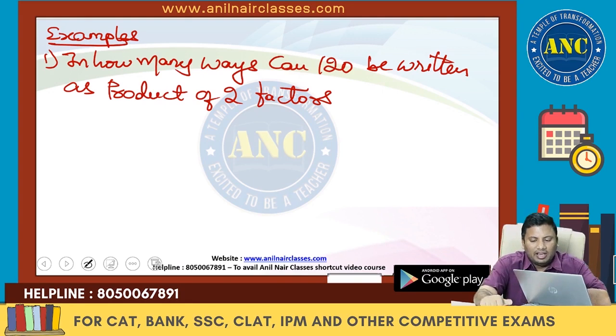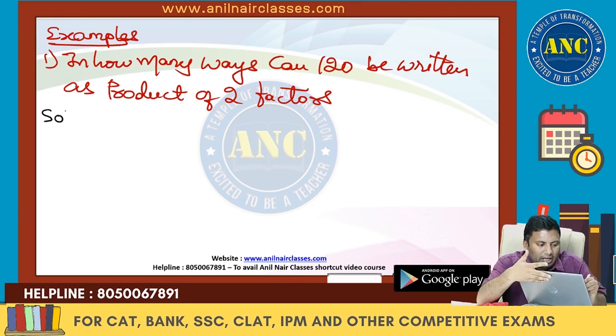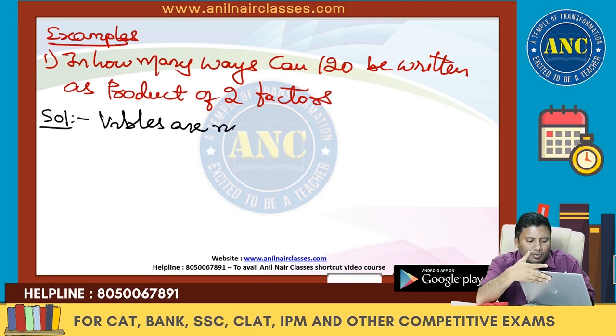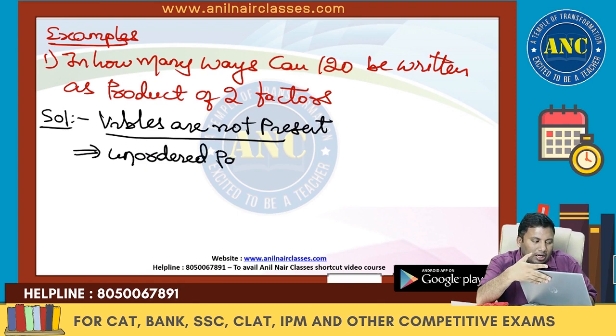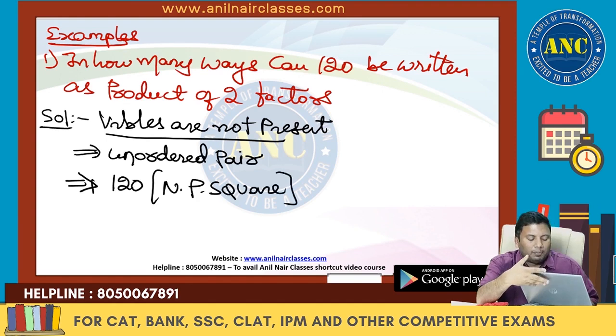In how many ways can 120 be written as a product of two factors? Variables are not present in the question. If variables are not present in the question, it is an unordered pair. In an unordered pair, the number which is given is 120. 120 is a non-perfect square.